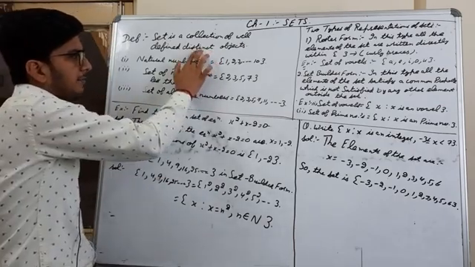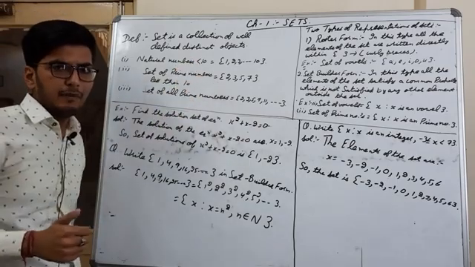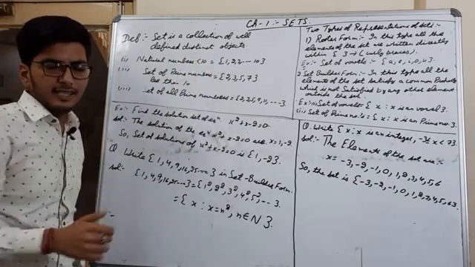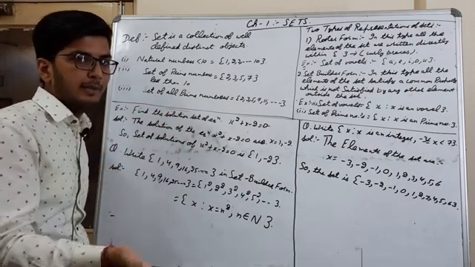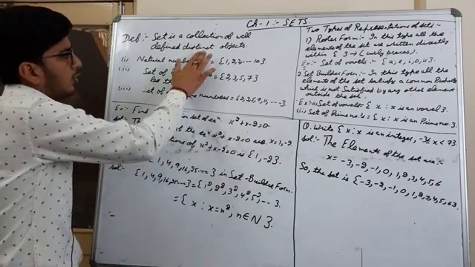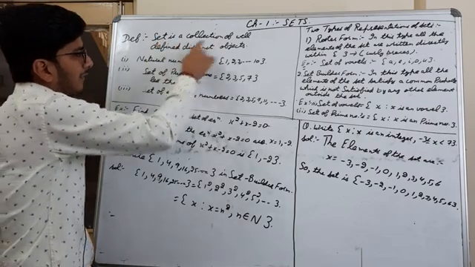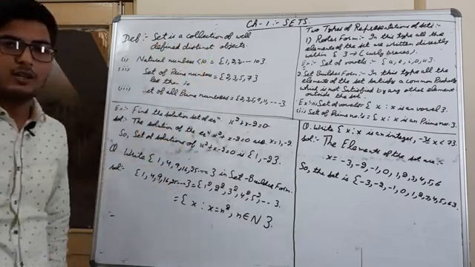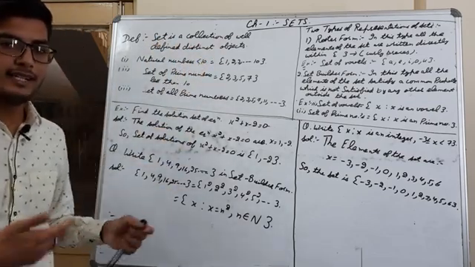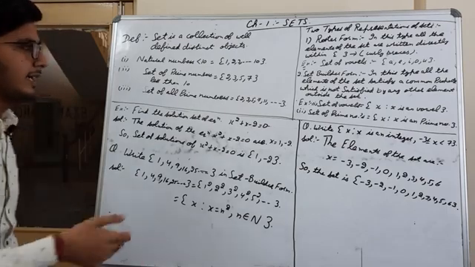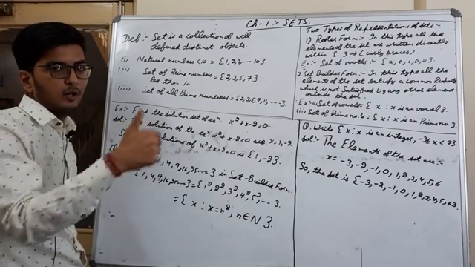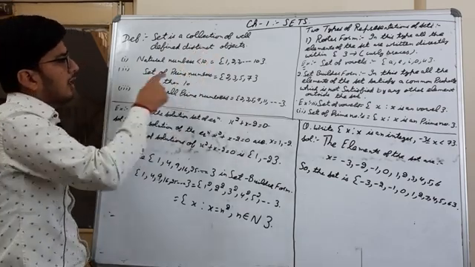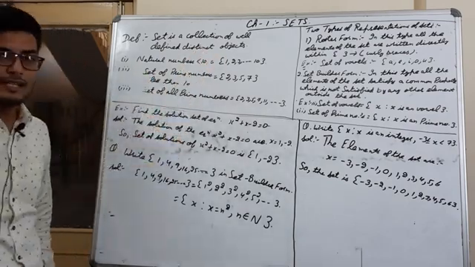Now this word, distinct, is added by me. Why is this added? Because in sets we don't write the repeated elements. That is why distinct is added. Set is a collection of well defined distinct objects. Objects means our elements; objects and elements are the same words. So this is the definition of set. Now I will discuss the examples.